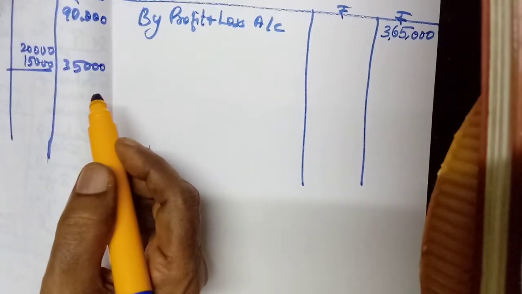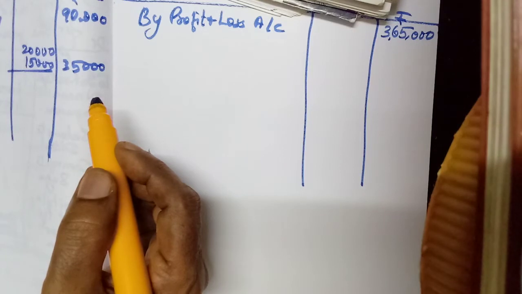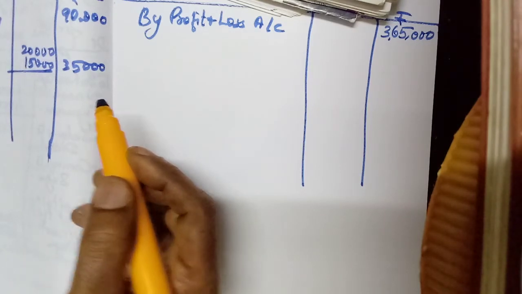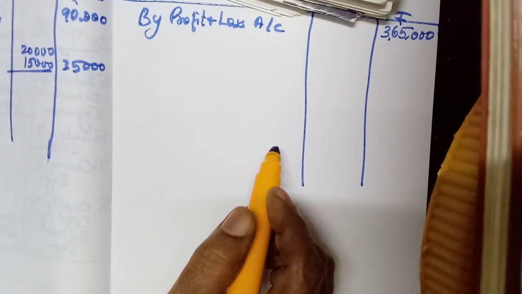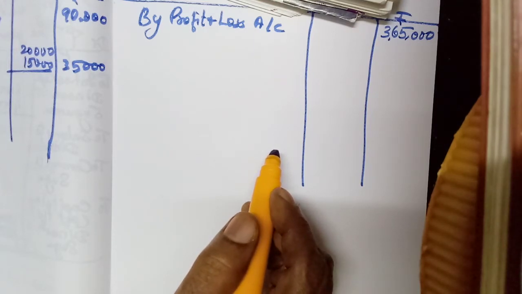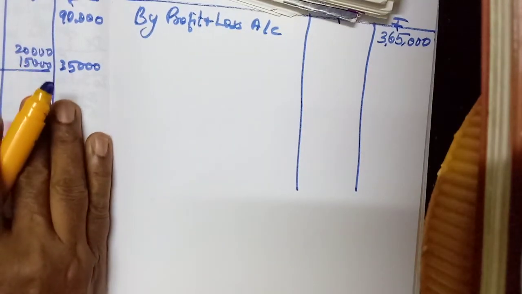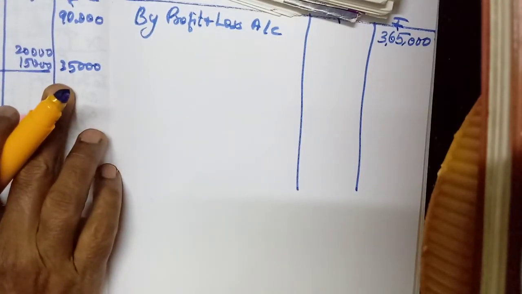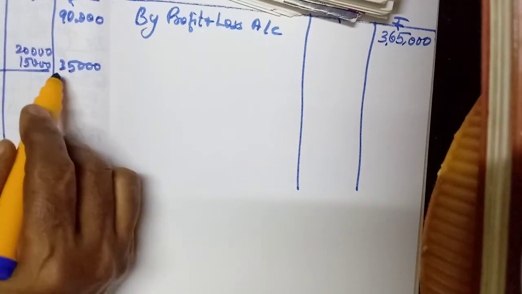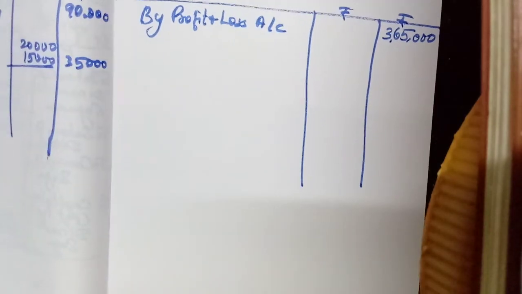Now this one again, Ranjit is to get 25% commission on profit after allowing salary to Anthony and interest on capital, but after charging such commission. Okay, so we have to calculate the remaining amount. Okay, here how much is coming? The 90,000, 35,000. So 1,25,000.